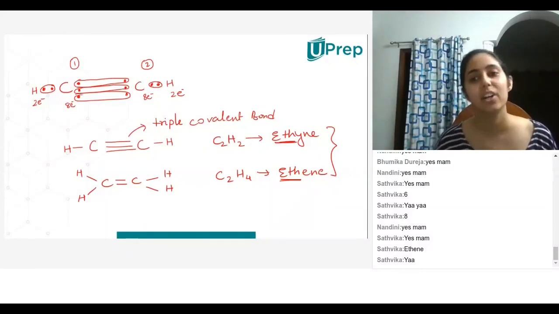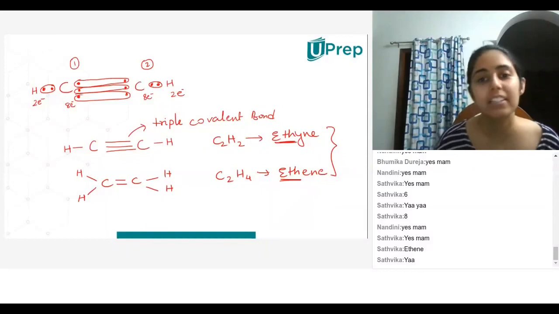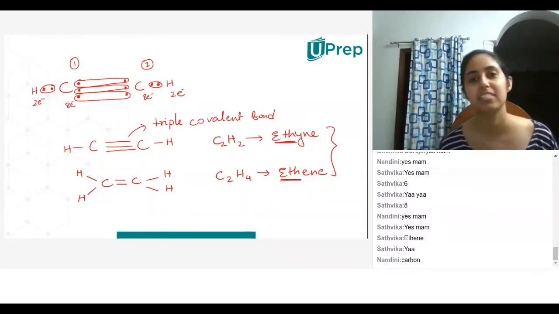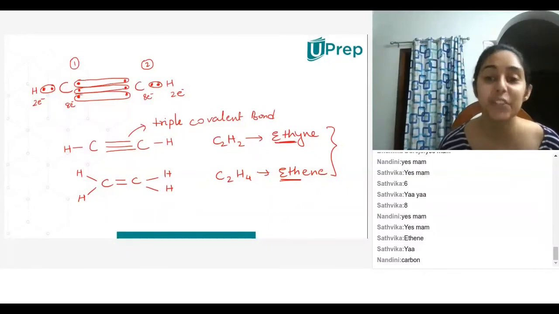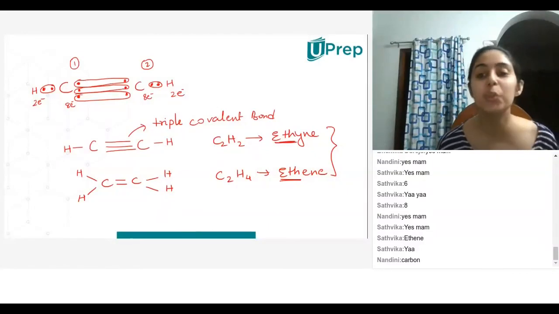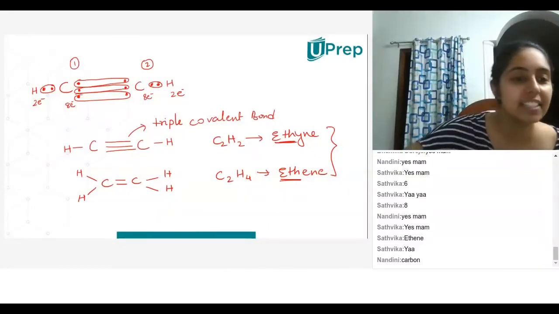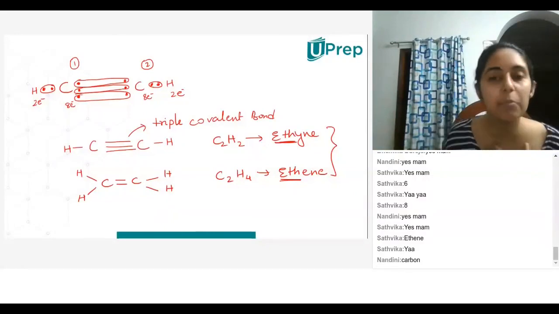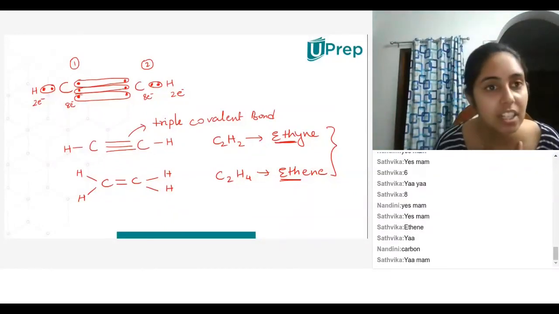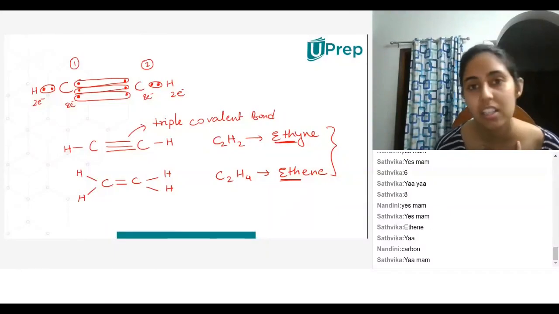Two. Carbon has 2 what? 2 bonds, ma'am. But there are 3 bonds in the triple covalent bond. I think it means two. Good, yes. ETH means 2 carbon atoms. Is that clear? Ma'am, is this related to Latin? Yes, Shubham, what is your question? Ma'am, I was asking, is ETH related to Latin or something?